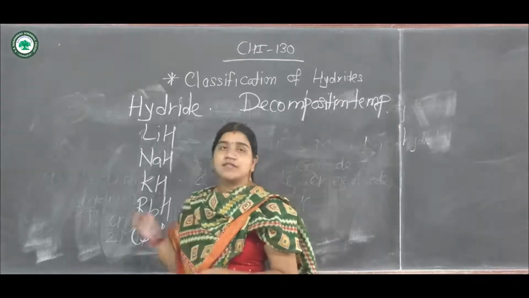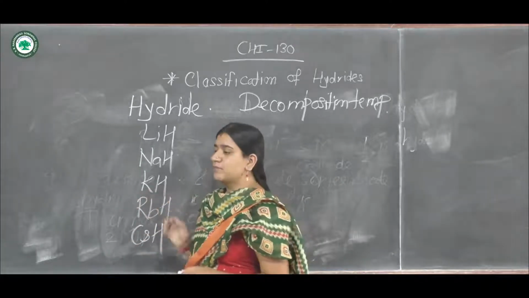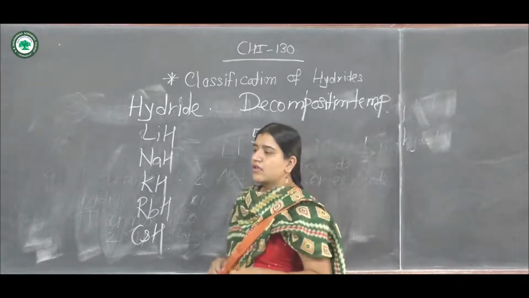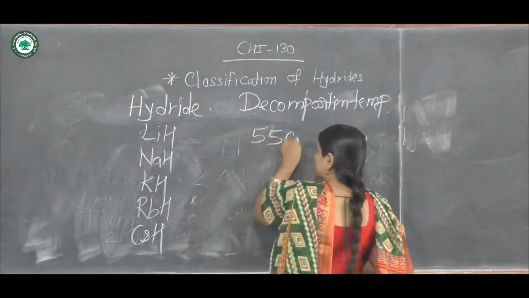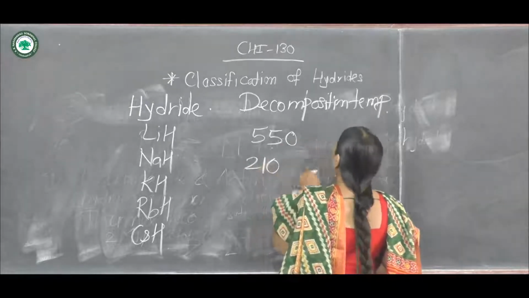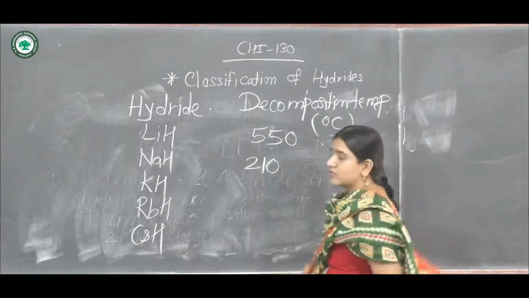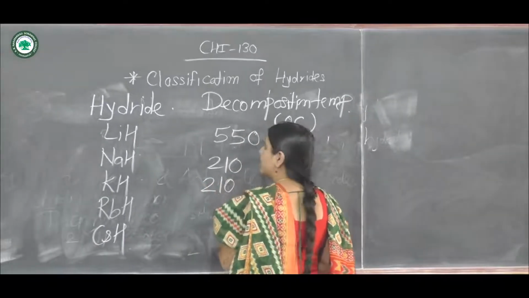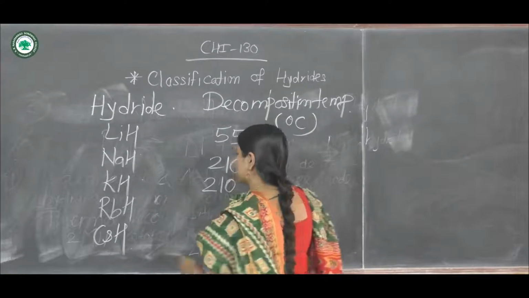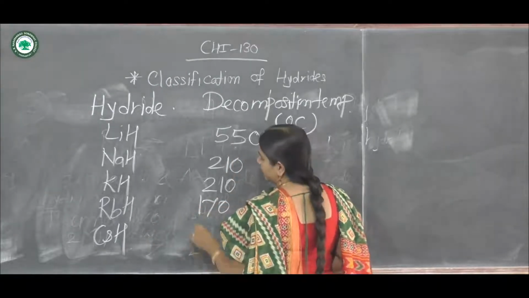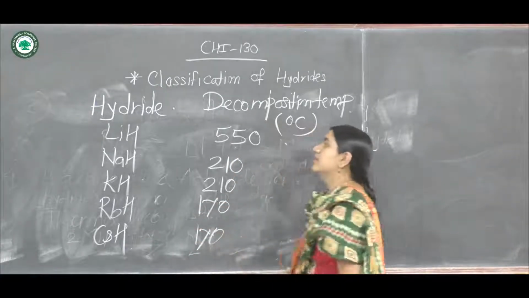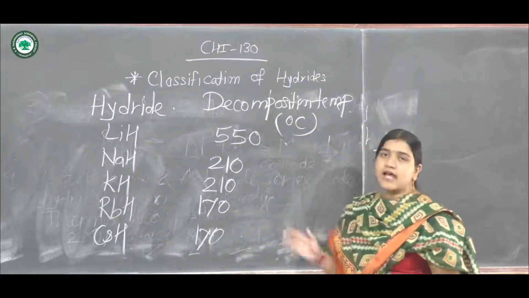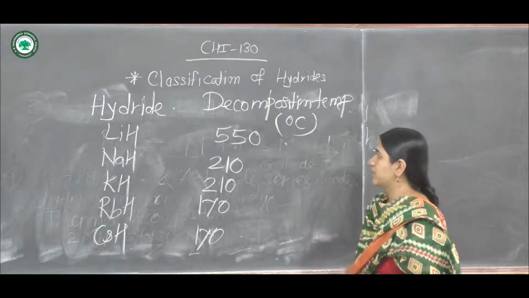Now, what is the corresponding decomposition temperature? The first, lithium hydride, 550 degrees Celsius. For sodium hydride, all are in degrees Celsius, 210. Again for potassium hydride, 210. Rubidium hydride 170, and again cesium hydride 170. So these are the different types of hydrides and the corresponding decomposition temperatures.